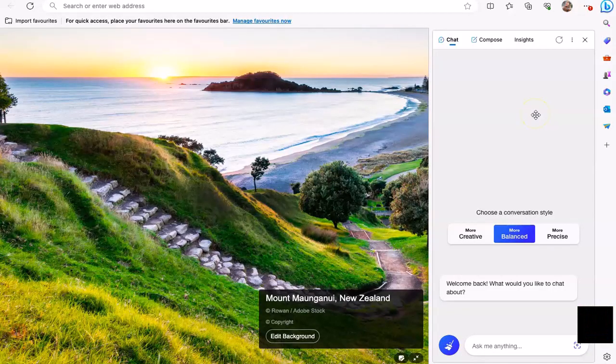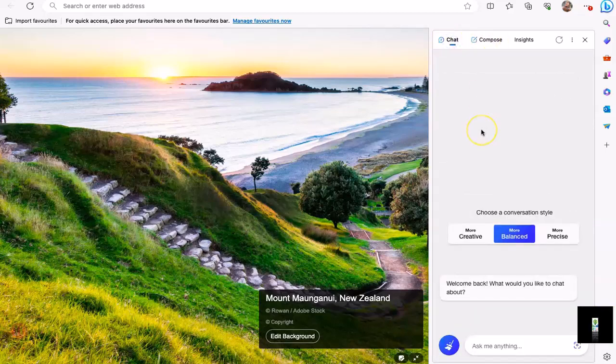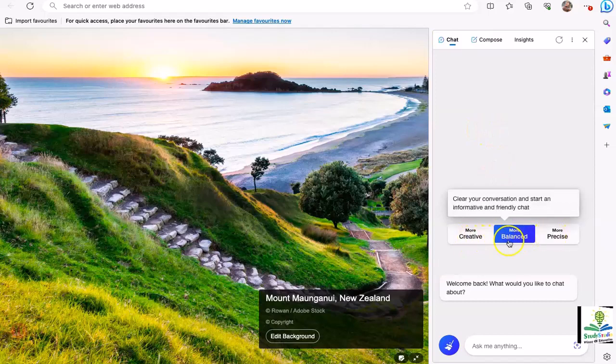In this lecture, let's explore the Bing AI interface and when to use what. First of all, you'll see there are three different options here. The first two are of importance to us. The first one is chat and the second one is compose. Going back to chat, you have three options here: more creative, balanced, and more precise.